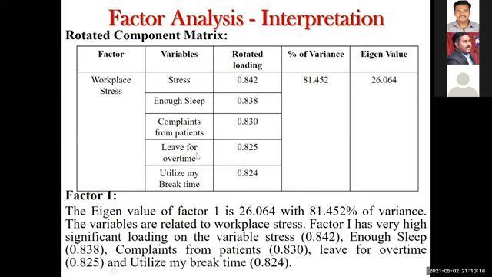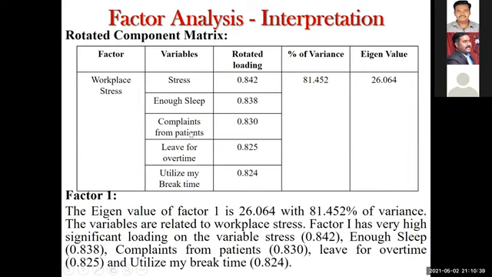And if you are not taking a leave, you keep on doing overtime work, that is also a stress. And even the time which is given for you as a break is also not utilized properly, that also comes under workplace stress. Okay, so like that, you need to generate the factor name according to your variable and the research study.